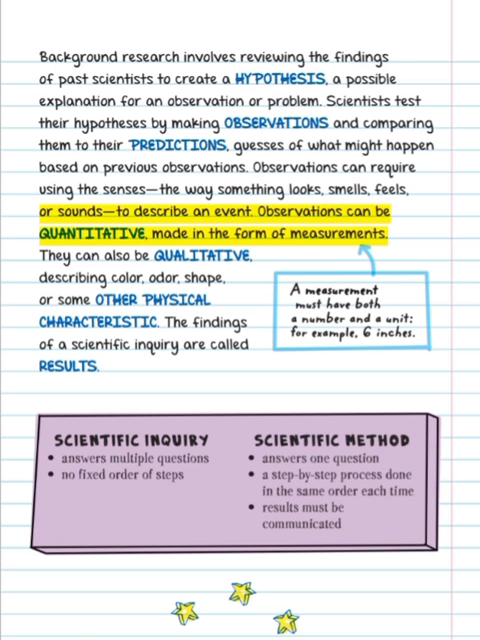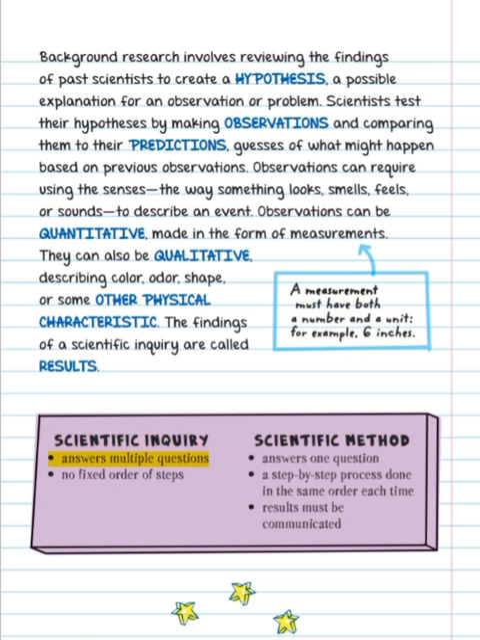Observations can be quantitative, made in the form of measurements. They can also be qualitative, describing color, odor, shape, or some other physical characteristic. The findings of a scientific inquiry are called results. A measurement must have both a number and a unit, for example, 6 inches.